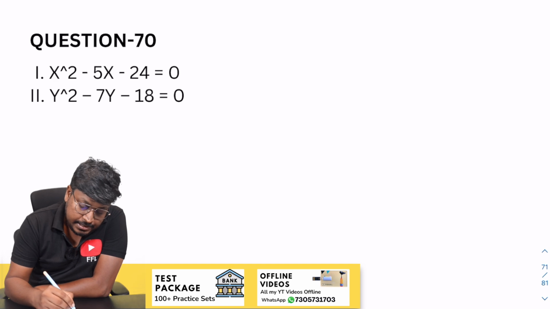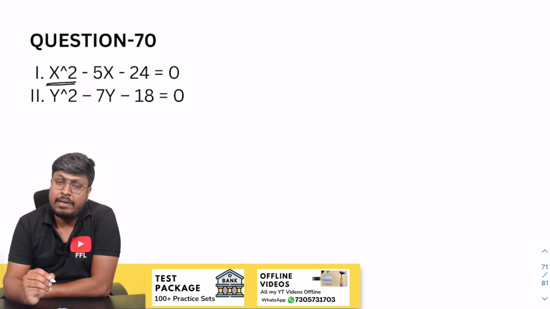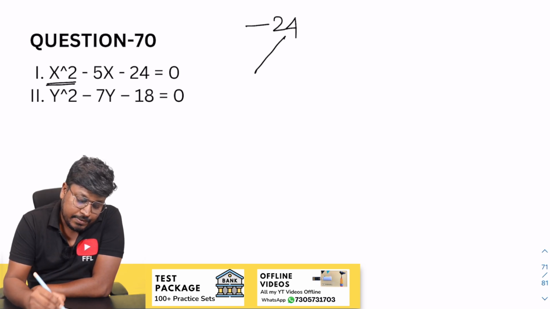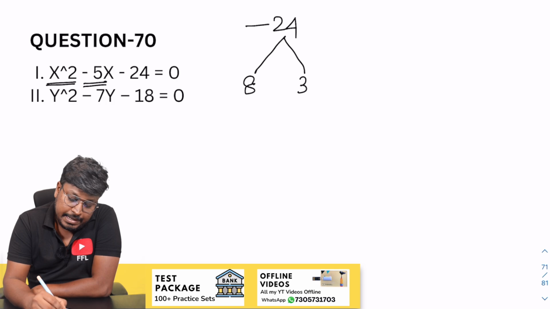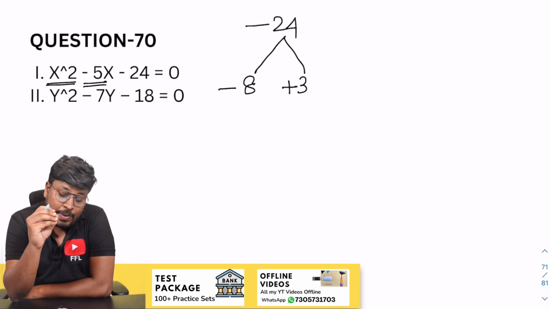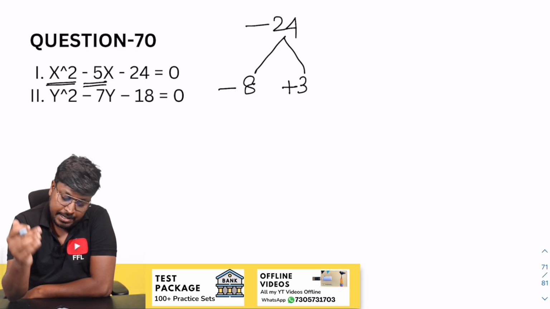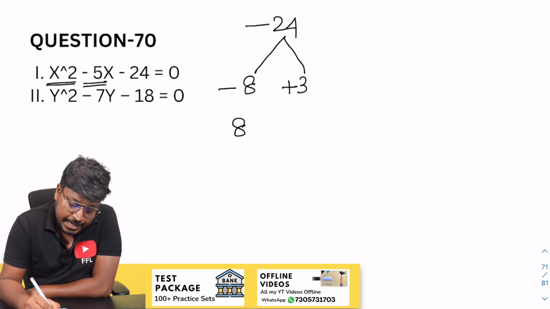So the next question is, sorry, it is x square, right? So x square minus 5x minus 24. So minus 24 here. Our target is to get minus 5. So 8 and 3 will be 24. So minus 8 plus 3. Yes, it's correct, right? When you add minus 8 and plus 3, the result will be minus 5. When you multiply minus 8 and 3, the result will be minus 24. And before x square we don't have any constant, so the factors will be 8 and minus 3.